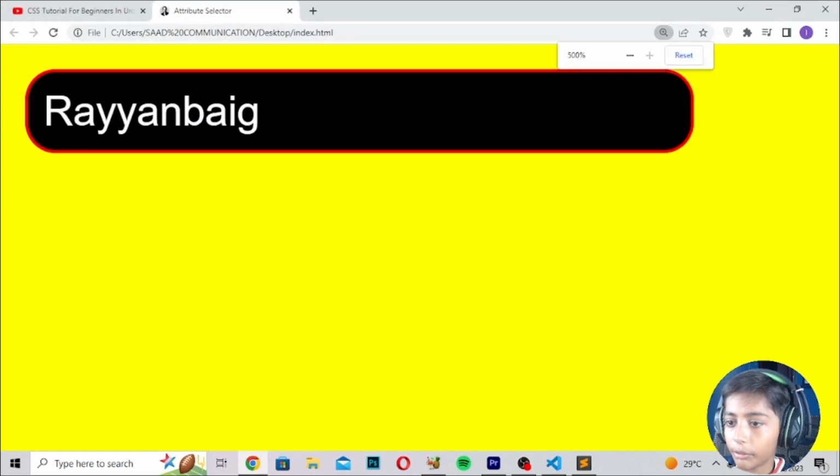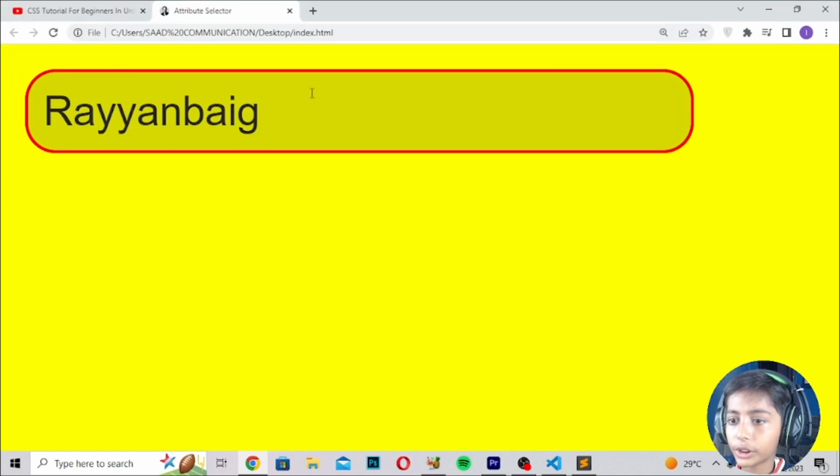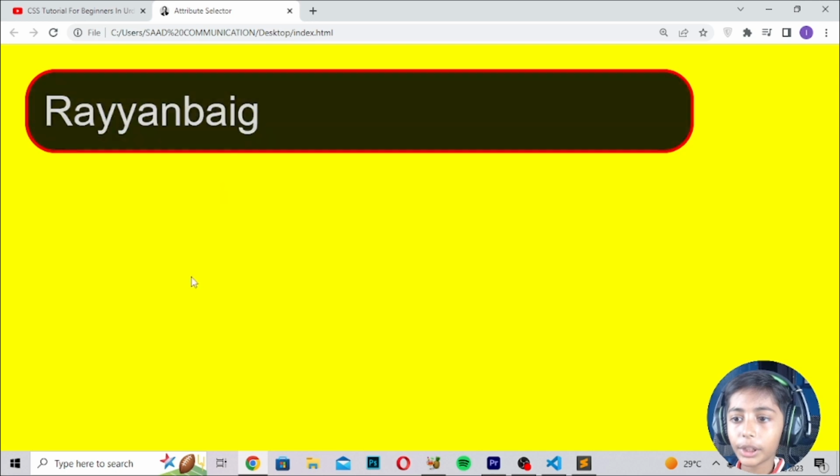So in this class I told you about the attribute selector in CSS, and if you enjoyed this class,